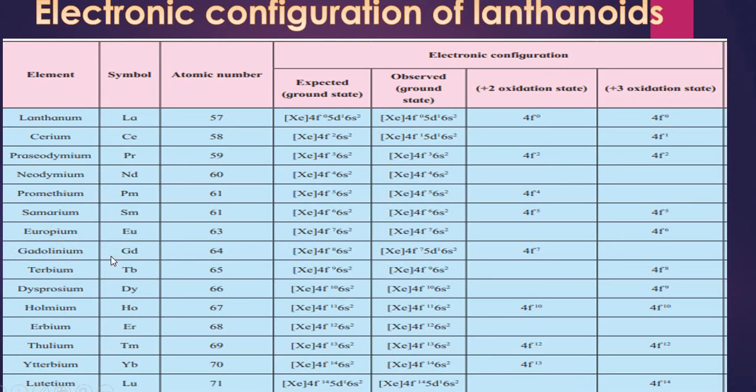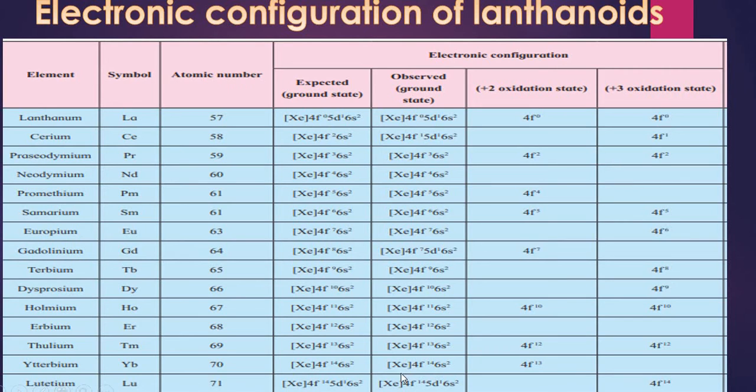Then if we talk about gadolinium, symbol Gd, having atomic number 64. Electronic configuration is xenon's electronic configuration, then 4f8 and 6s2. What will happen is from 6s, one electron will jump inside to 4f, so that it will acquire a half filled shell, and its observed electronic configuration would be 4f7, 5d1 and 6s2. It used to show 2+ oxidation state also.